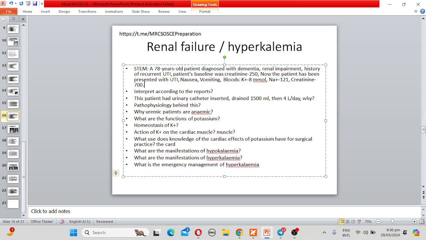We arrest the heart at diastole, and we transplant. Normally, remember, the resting membrane potential for a cardiac myocyte is minus 90 millivolts, but in hyperkalemia it will interfere with the resting membrane potential and it becomes more positive, like minus 70 millivolts.